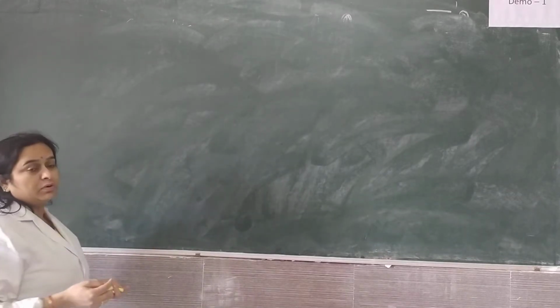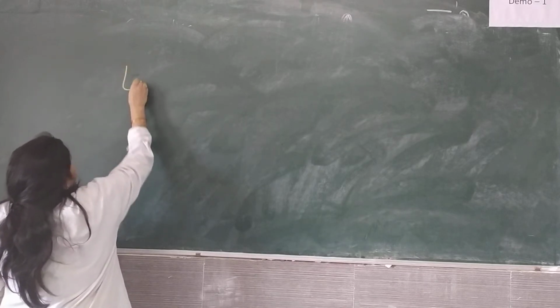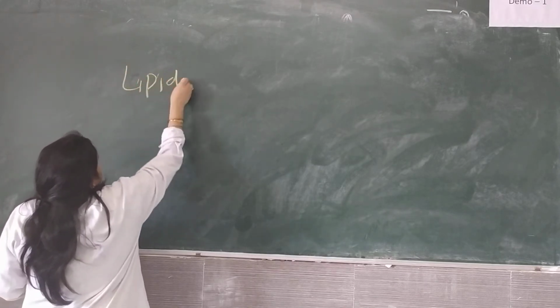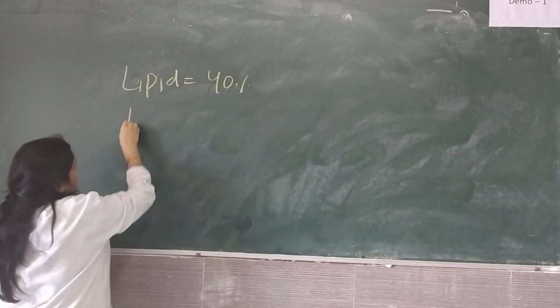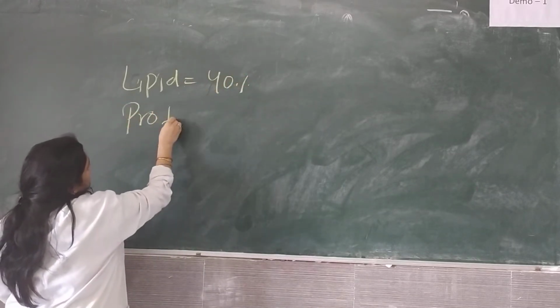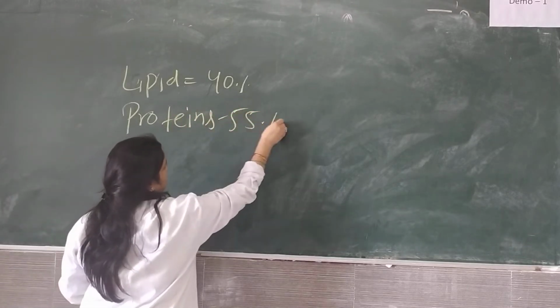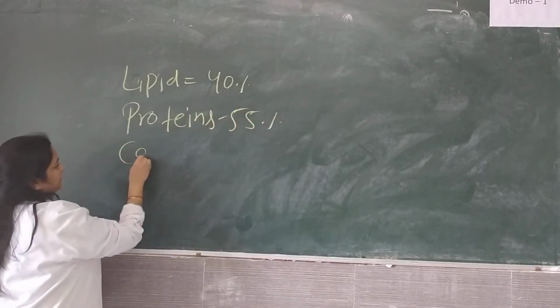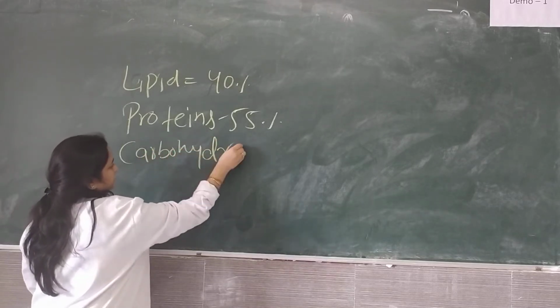So how much lipid, what is the percentage of lipid? Lipid is approximately 40%, proteins 55%, and the remaining 5% is made up of carbohydrates.